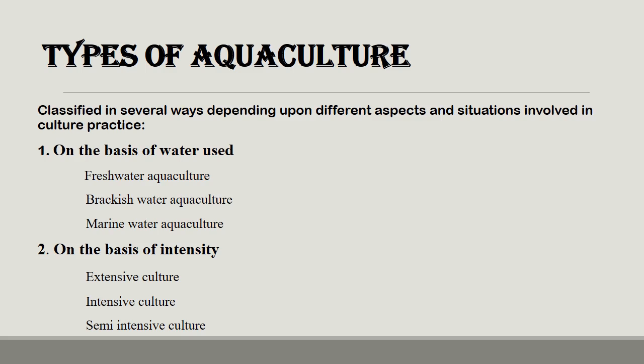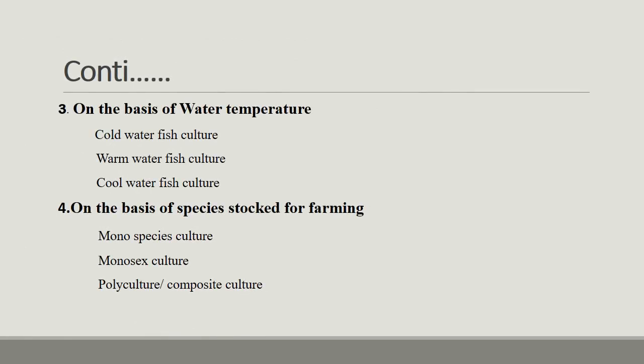On the basis of intensity, that is the number of fishes that we are culturing in our water: extensive culture, intensive culture, and semi-intensive culture. Next, on the basis of water temperature: cold water fish and warm water fish. On the basis of species stock for farming: monoculture, monosex culture, and polyculture or composite culture.